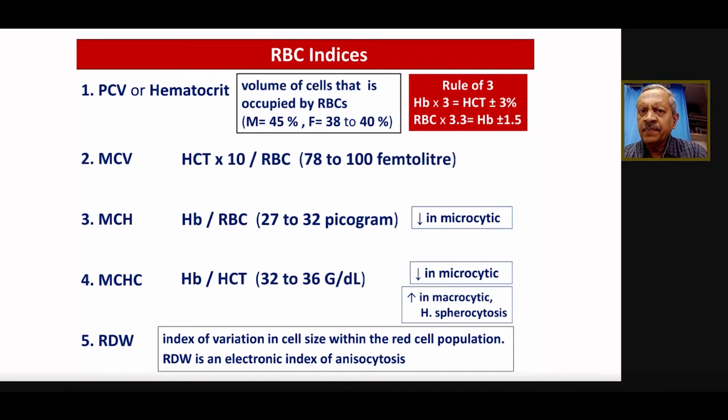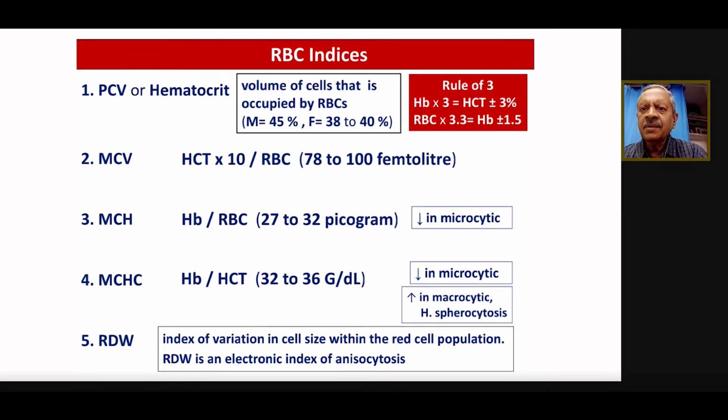The mean corpuscular volume is the hematocrit divided by the RBC count, which is something around 78 to 100 femtoliters. Femtoliters is 10 raised to minus 15. And again, the values may differ from laboratory to laboratory. Generally it is 78 to 100, or some labs mention 75 or 80 to an upper limit of 95 or 99. So this is just a range. Anything less than 78 or 76 is called microcytic. Anything more than 100 or 95 is macrocytic, and depending on that, the anemia can be classified as microcytic, normocytic, or macrocytic.